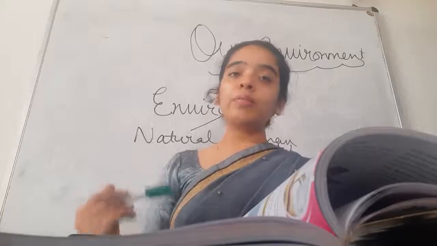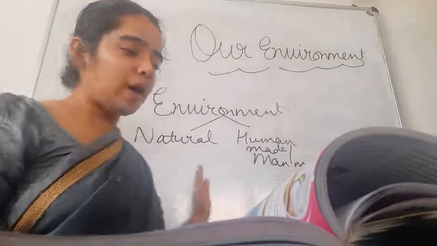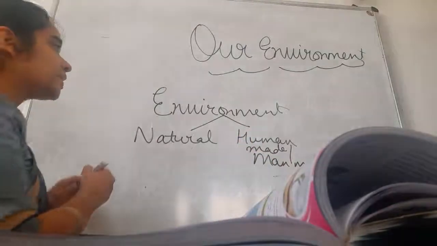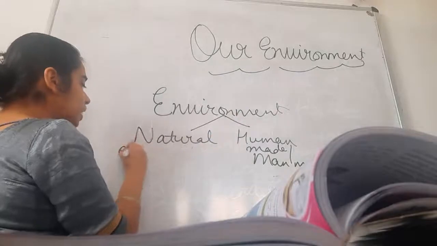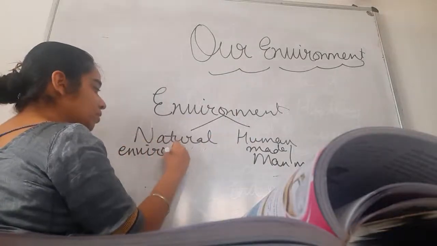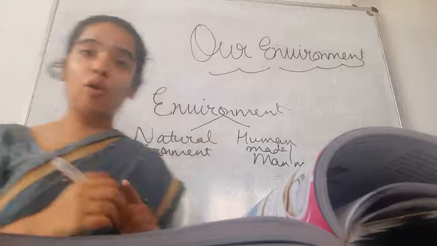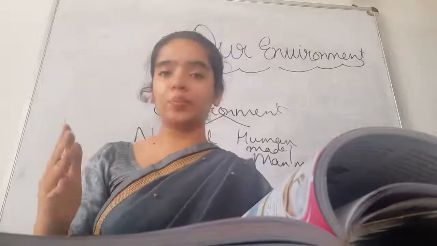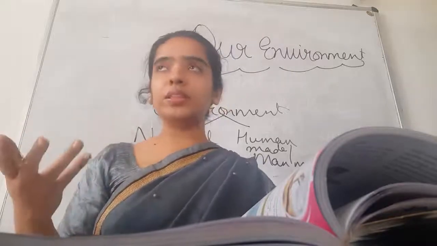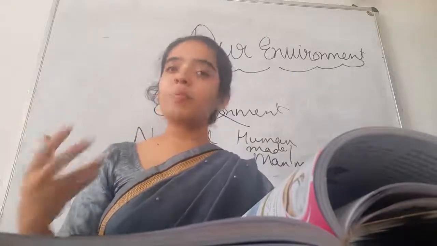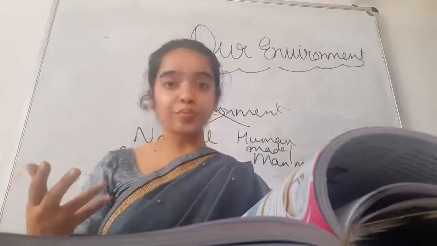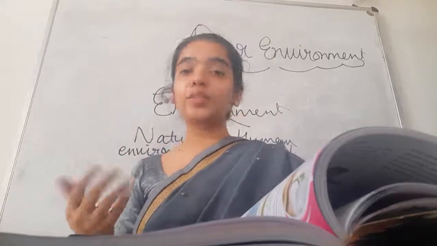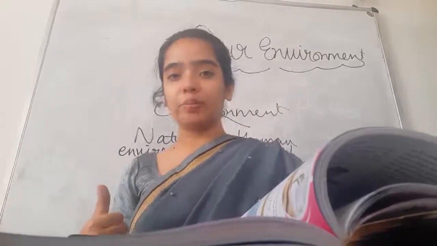Now, environment is divided into two parts: natural environment and human made or man made environment. Let's see what is natural environment. Natural environment is when the environment consists of the free gifts of nature. For example, forest is a natural environment. It consists of plants, animals, air, water, sunlight, microorganisms, rocks, etc. Nothing is man made or human made. So that's a natural environment, right? Forest is an example of natural environment.